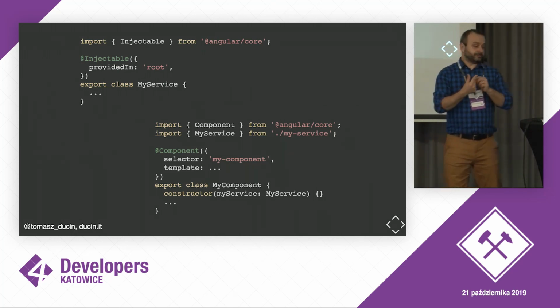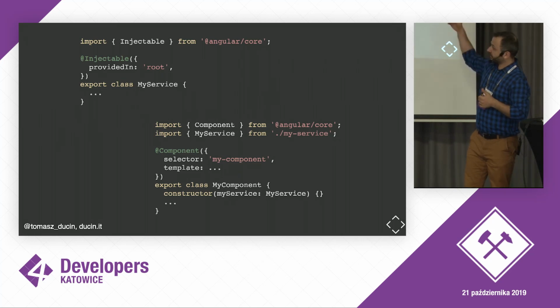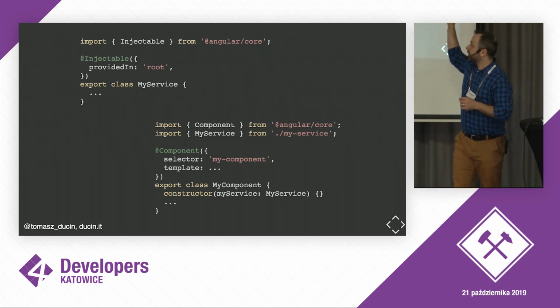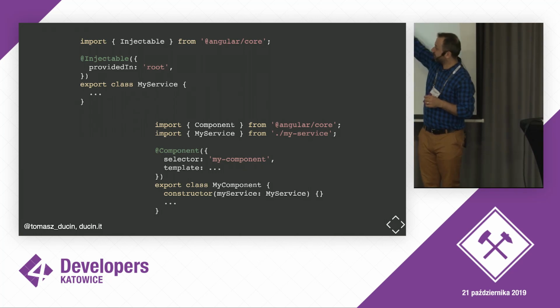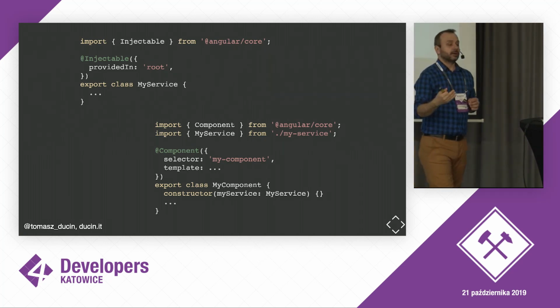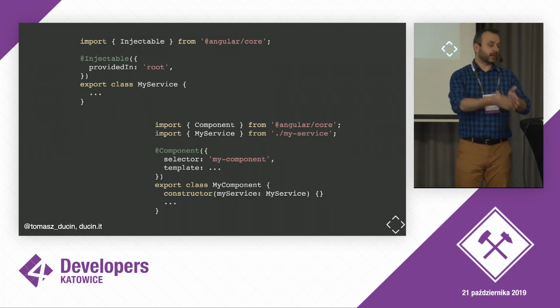Now, if we create the instance, the question is, if this component is visible from the very beginning of the application, then in order for this component to work, the instance of the dependency is required, so that this dependency would have to be created upfront. At the very beginning of the application.